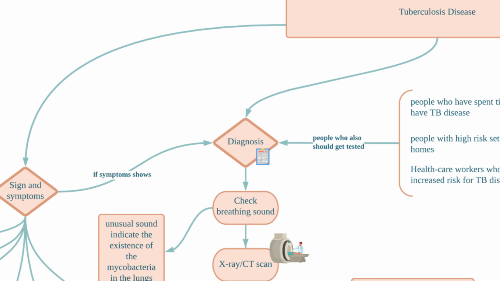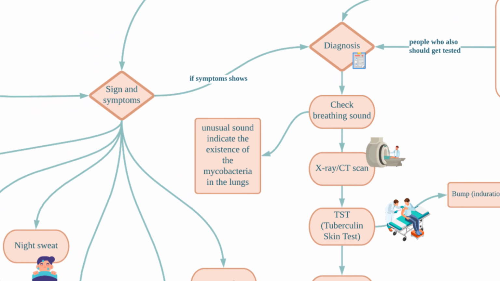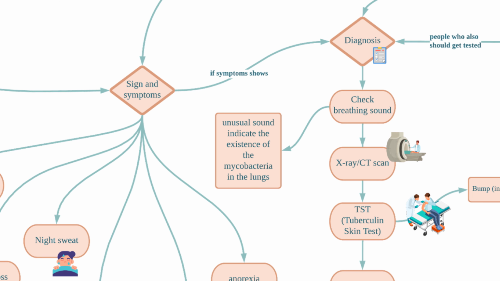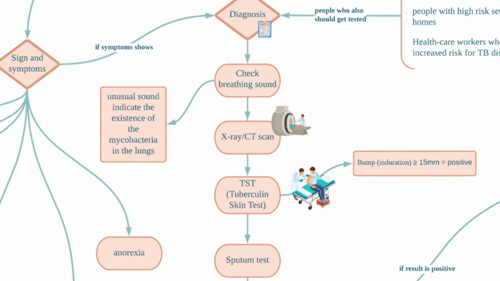Now, we go to diagnosis. There are several steps in diagnosing tuberculosis. The first one, which is the common test, is to check the sound of breathing. People with tuberculosis have an unusual sound of breathing that indicates the existence of the mycobacteria in the lungs. The next test is an X-ray or CT scan. This test will produce an image of the lungs, and the doctor can observe it. The existence of Mycobacterium tuberculosis will be visible on the image.